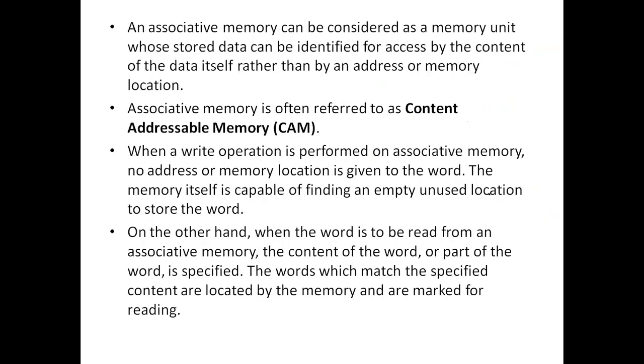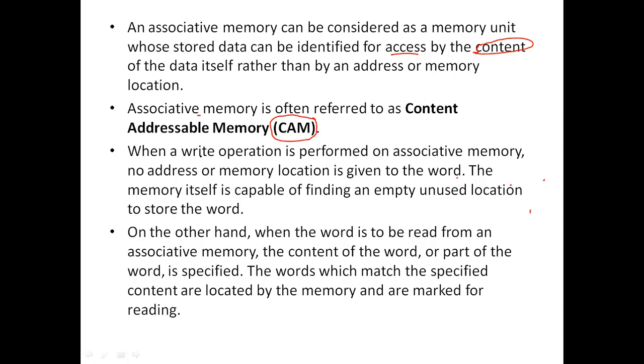As I have said, associative memory is a unit whose stored data can be identified by accessing the content. With the content only, we are going to identify the data. Associative memory is also called CAM. The full form of CAM is content addressable memory. Why did it get this name? In the sense, instead of fetching with the addresses, we are going to fetch with the content, with the data, with the information. That's the reason for the name.